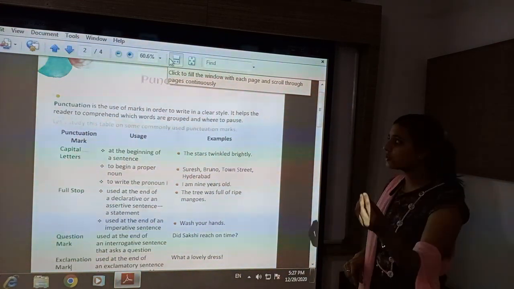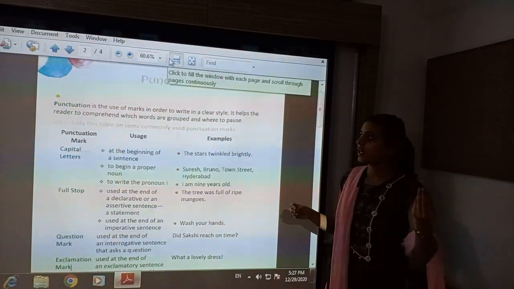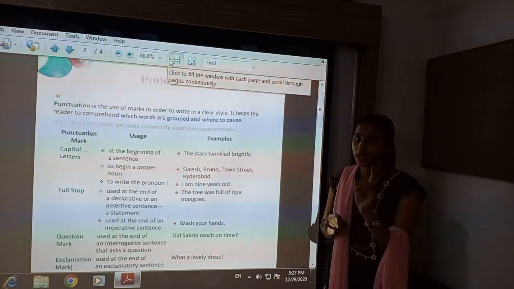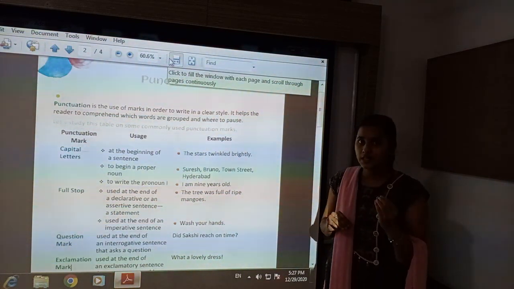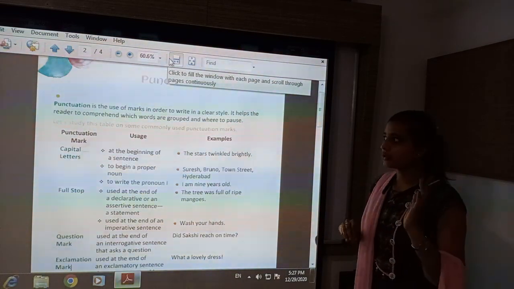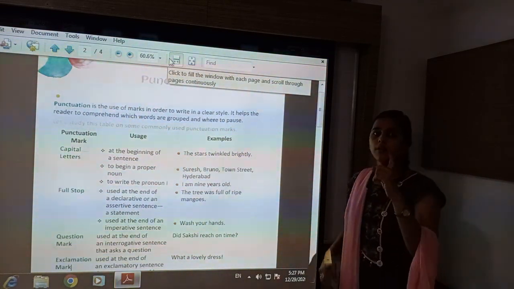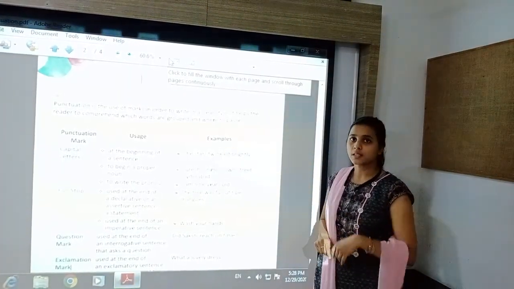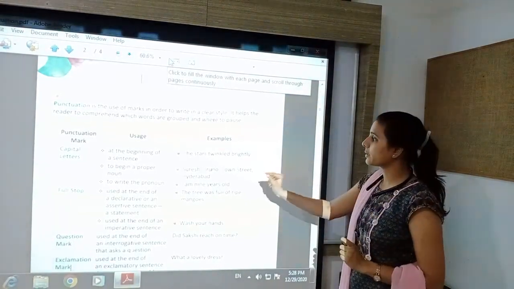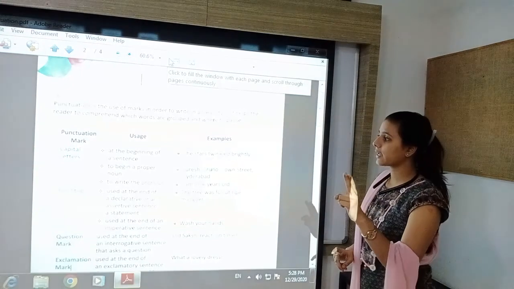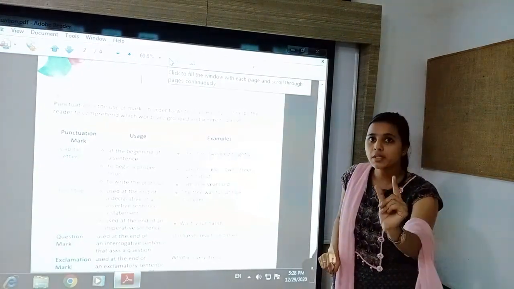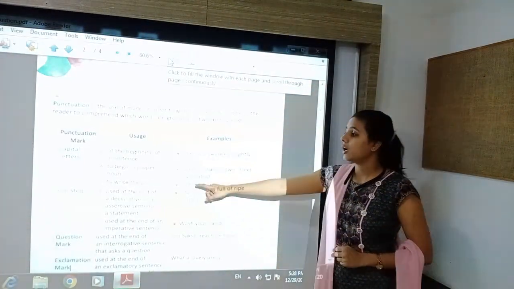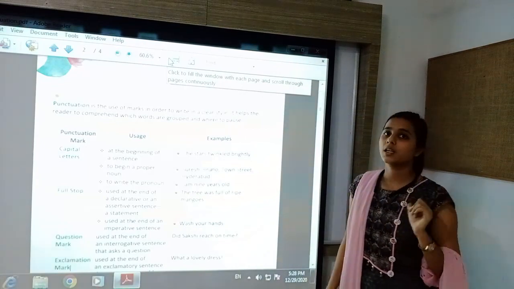Punctuation, that means the use of marks. Punctuation marks are used to write the sentence in a clear style so that it can be understandable, meaningful and sensible. Types of punctuation. First one is capital letter. We put a capital letter at the beginning of the sentence. The initial letter will be written in capital letter in the beginning of a sentence. Second, if we are using a proper noun, a name is given, there the first letter will be written in capital letter. Next, to write the pronoun I, for I only we write a capital letter.